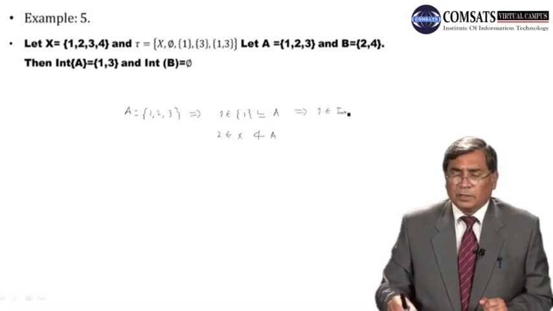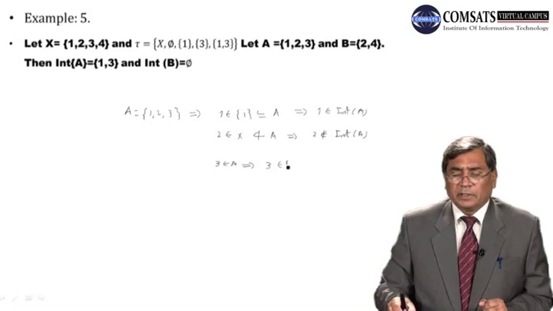This implies 2 does not belong to int of A. 3 belongs to A, and the corresponding set is {1, 3}.